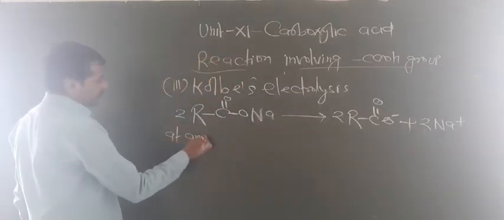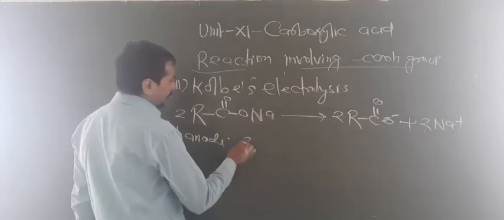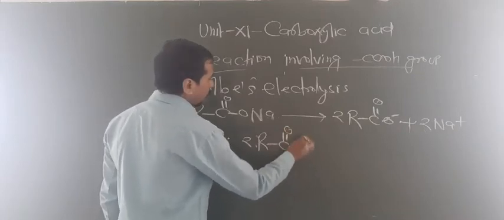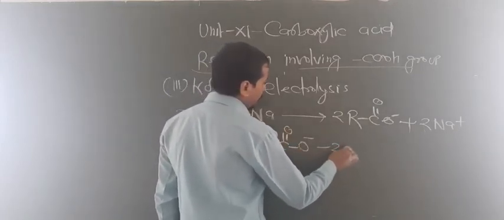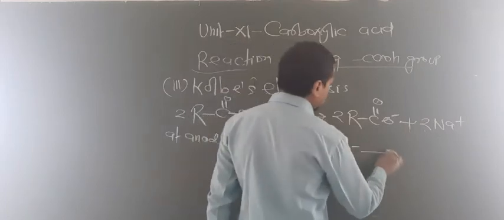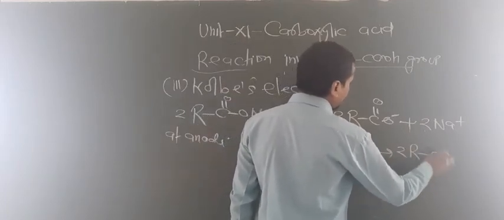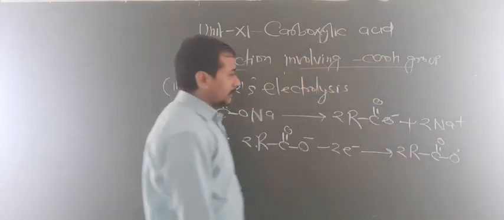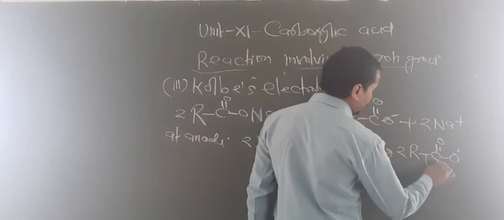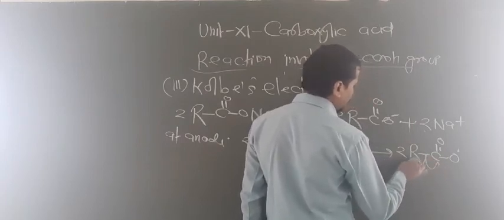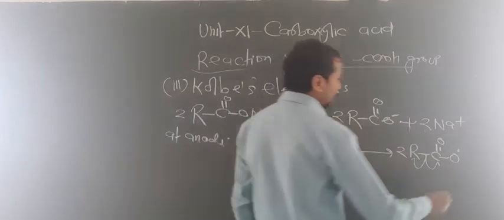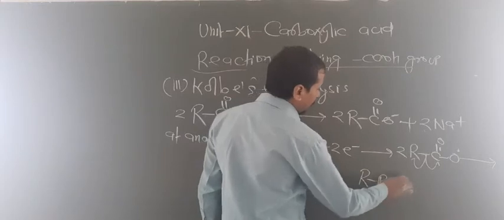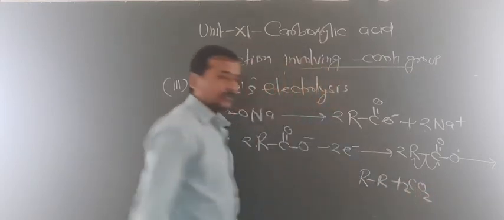So at the anode, we have 2 RCOO negative. What happens here? It loses 2 electrons and now it converts into free radicals like this, RCOO dot. Okay dear students, now this bond breaks like this, half toward this side and half towards this side, by homolysis. So here homolysis takes place. So now what happens here? This will produce R and also will produce 2 CO2.